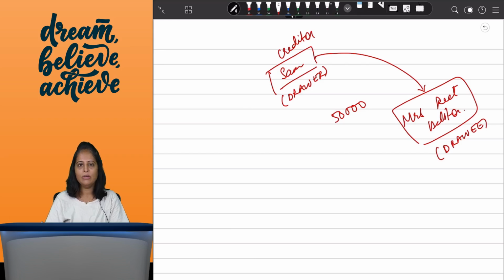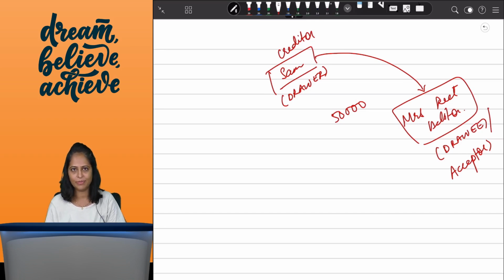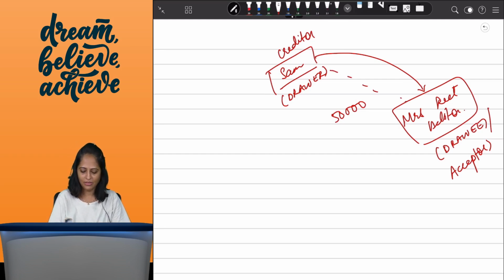Okay, so Mrs. Reith will see the bill of exchange. She will accept the bill of exchange, that okay, this is the amount that has to be paid. So she will also become the acceptor. Not necessary that the acceptor and the drawee may be the same person. It can be different persons also, but most of the times it will be the same person. Now on the due date, she has to pay the amount to Sam, and if she pays the amount to Sam, then he becomes the payee, like how you were the payee in the promissory note.